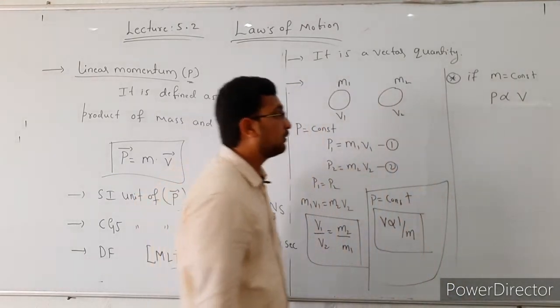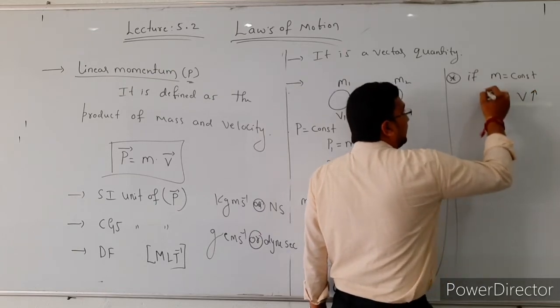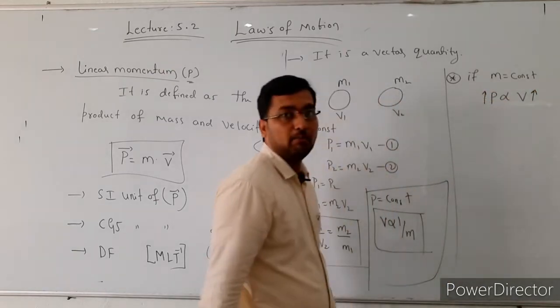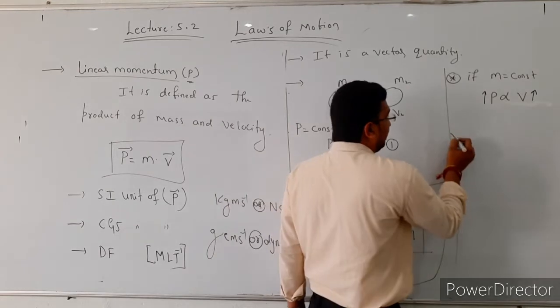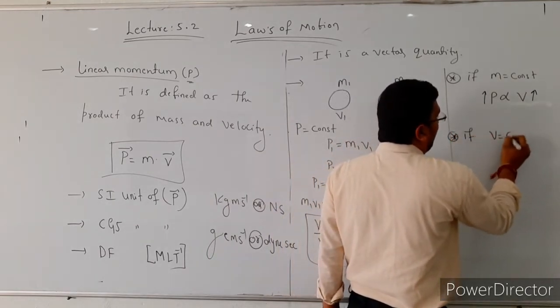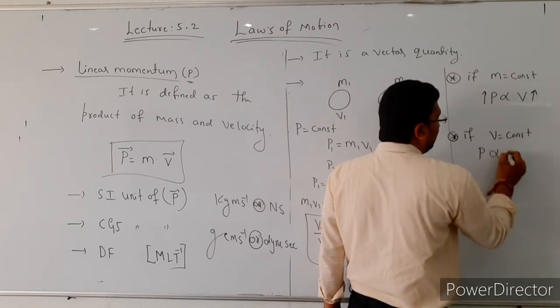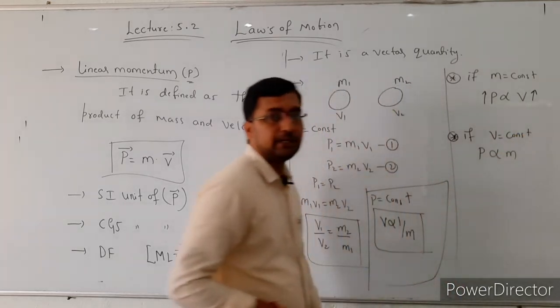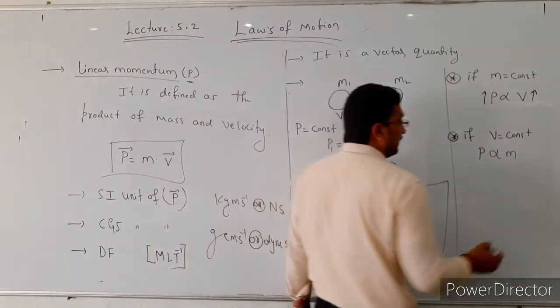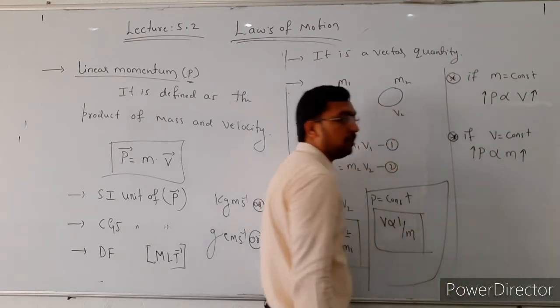If the velocity of the body is more, the momentum of that body is also more. And the next one, if velocity is constant, the momentum is directly proportional to mass. If the mass of the body is more, the momentum of that body is also more.